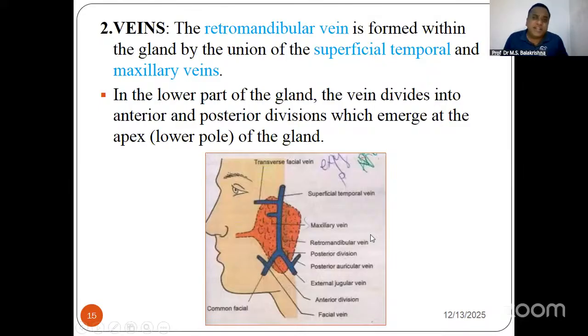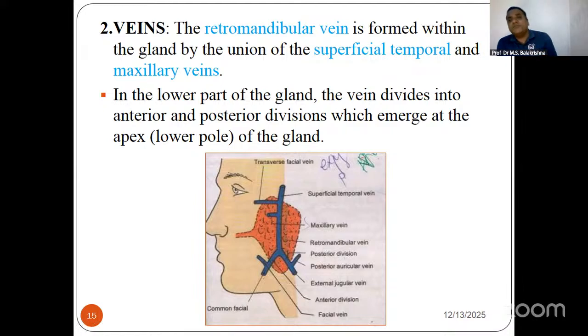Then the venous drainage of the parotid gland is the same thing you generally read in the scalp chapter. The superficial temporal vein and the maxillary vein meet at a right angle. You can see in the diagram. Both will unite and form the retromandibular vein. So that is an MCQ.